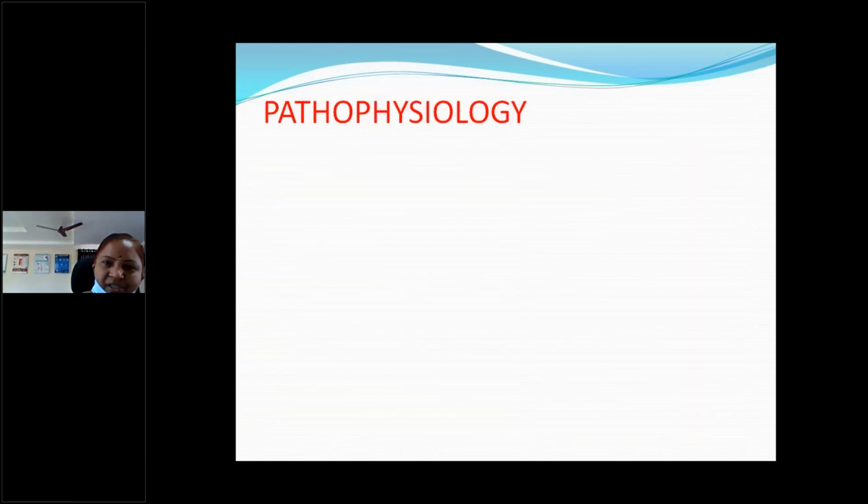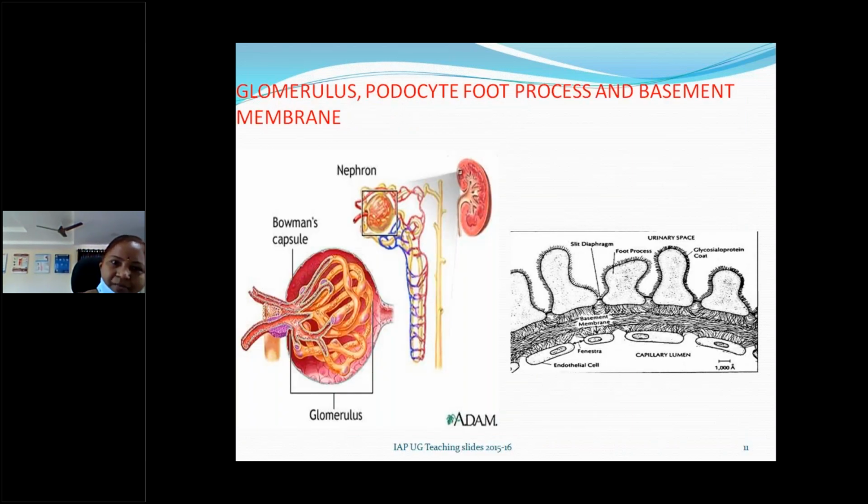Next, coming to pathophysiology. So the main pathophysiology is mainly the basement membrane involvement. So here you can see each nephron, there will be glomerulus. In the glomerulus, this is the Bowman's capsule, afferent arterioles and efferent. These capillaries, renal capillaries. So this is the basement membrane. Microscopically, there will be foot processes. This is the urinary space, and this is the capillary and the capillary lumen. This is the glomerular basement membrane. So this is the normal structure.